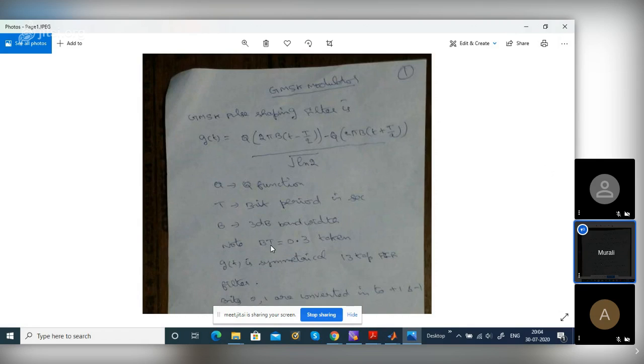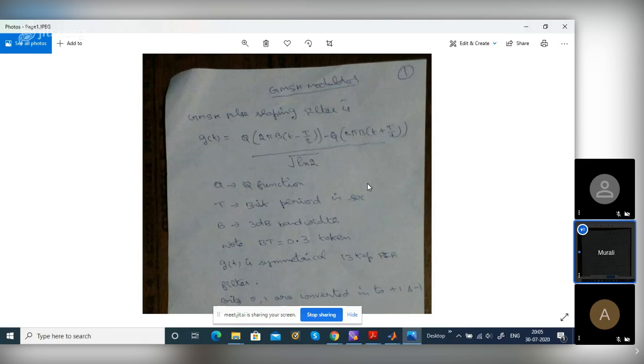Here, the bandwidth is 0.3 by T, whereas with no ISI it was 0.5 by T. So the 3 dB bandwidth is less than other linear modulations. This is called non-linear modulation.